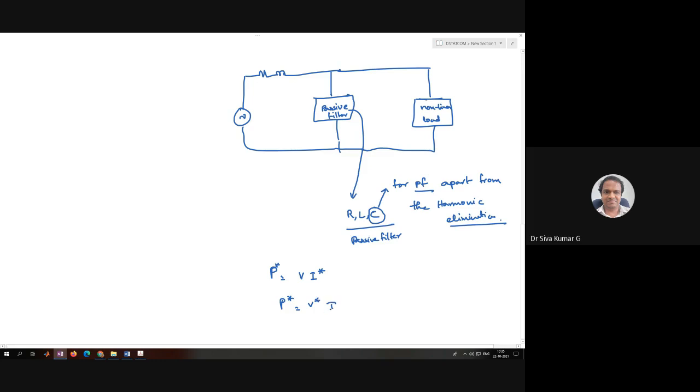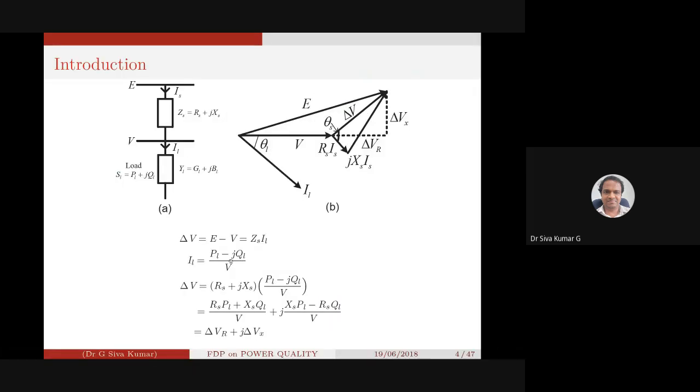V is taken as the reference over here, so there is no transformation. Then you can substitute this IL in this particular equation, the ZS into IL. When you multiply over here, we get the change of voltage, the delta V.